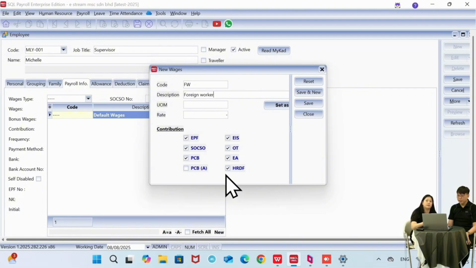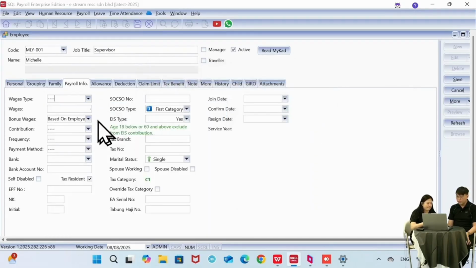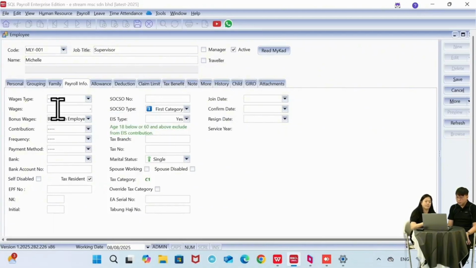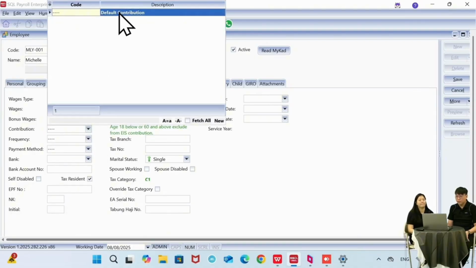Okay, for example, in this case, foreign workers are not required to contribute for HRDF. We can just untick it. Maybe for foreign worker, this employee will contribute to EPF, also PCB. We just tick it on. Okay, and then we can just save, and then we can choose the wages type here. Then we can key in the wages amount for this employee. Let's say it's 5,000. And then this bonus wages. Okay, let's move on to contribution. This one will be our default contribution.